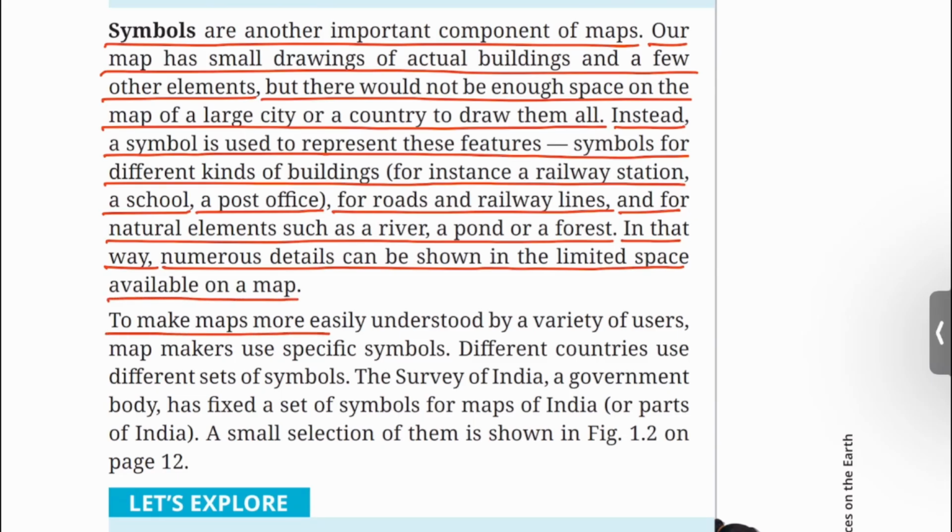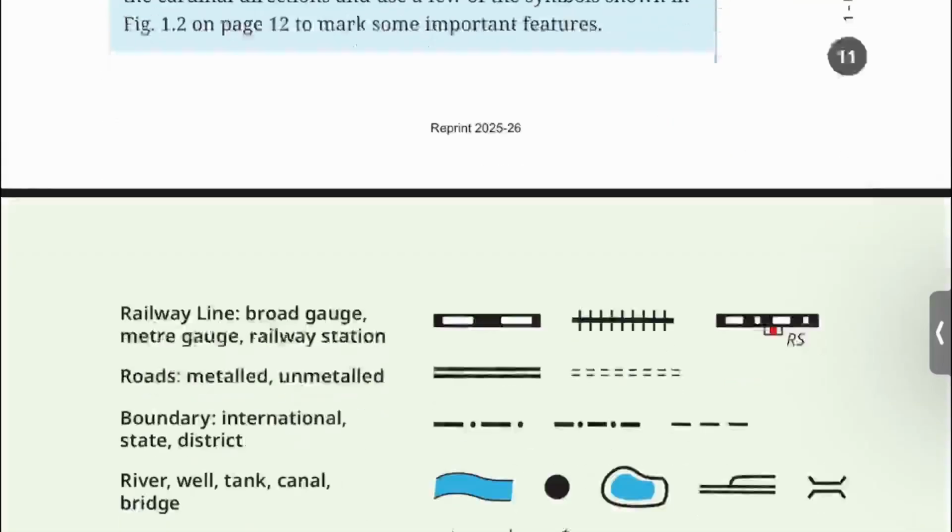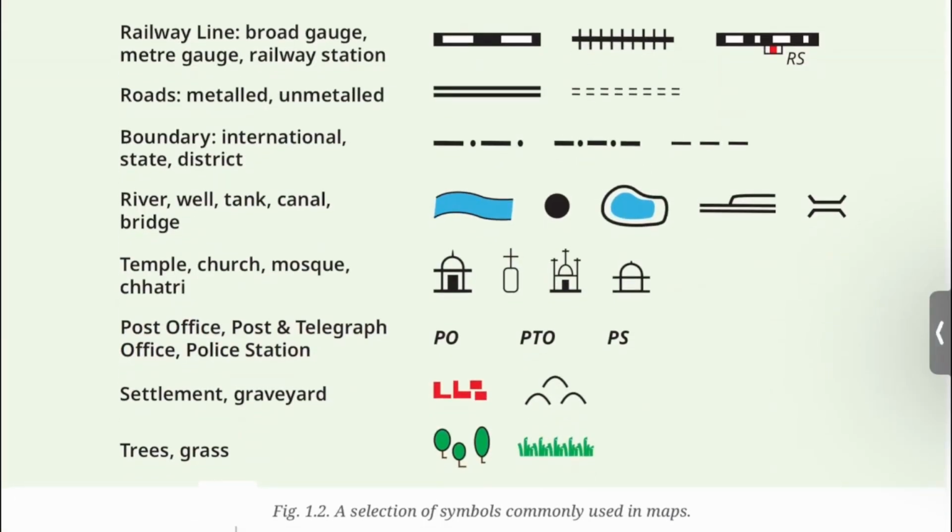To make maps more easily understood by a variety of users, map makers use specific symbols. Different countries use different sets of symbols. The Survey of India, a government body, has fixed a set of symbols for maps of India or parts of India. A small selection of them is shown in Figure 1.2 on page 12. Figure 1.2: a selection of symbols commonly used in maps.